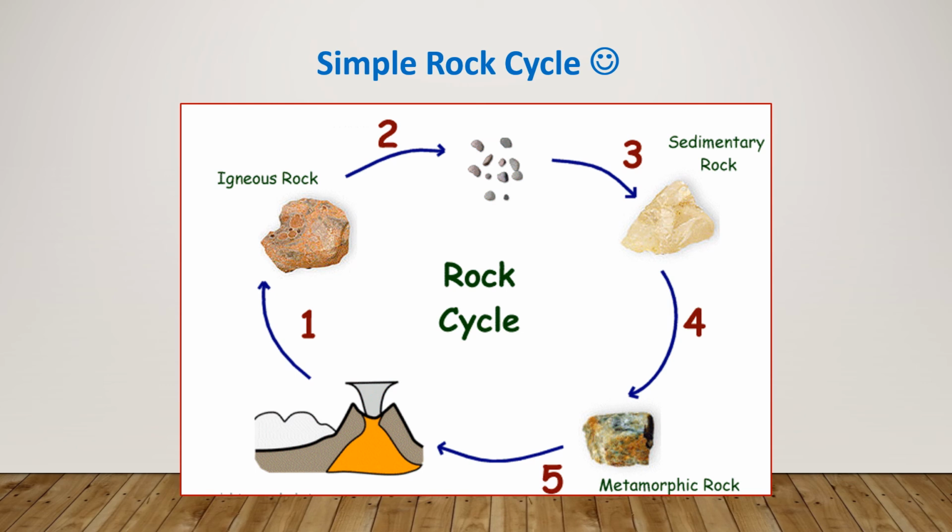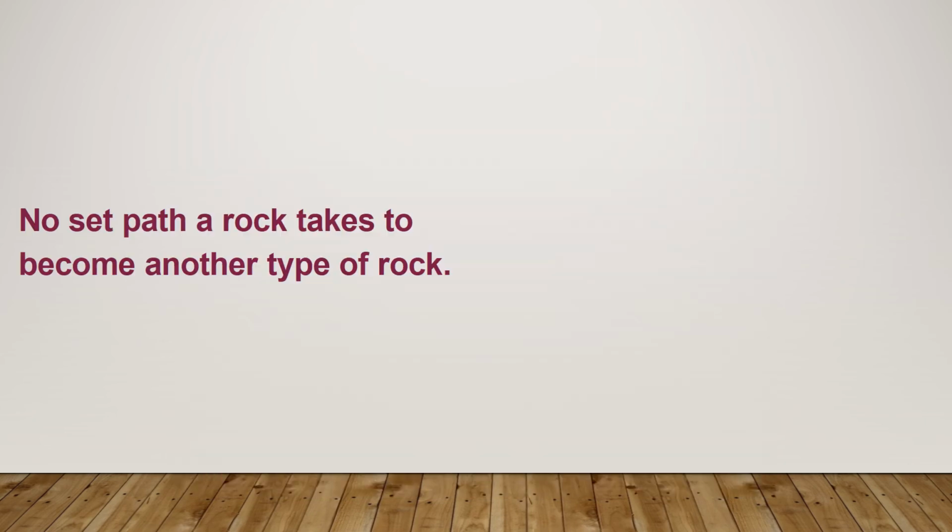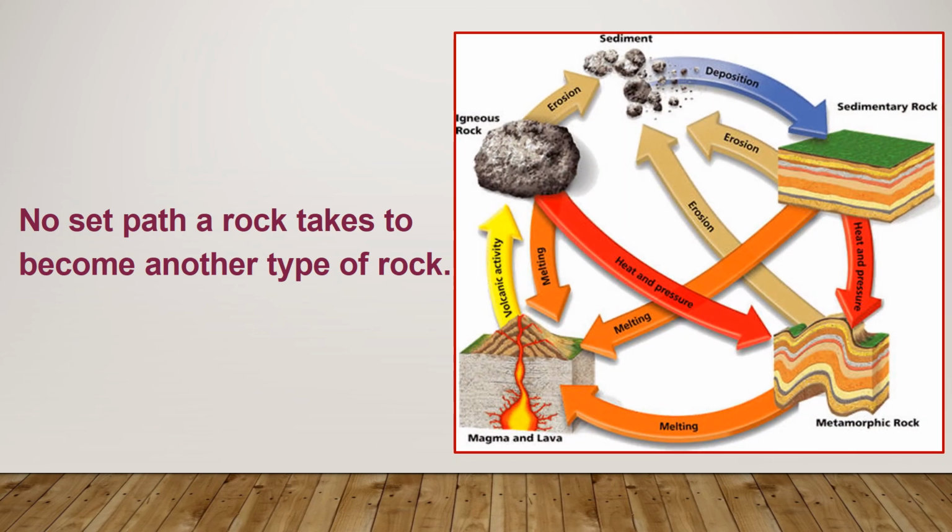In reality, you have a complicated rock cycle, which means that any type of rock can change to another type of rock without going through a specific path. No set path a rock takes to become another type of rock. Yes, look at this one. A lot of arrows, a lot of colors, a lot of processes that change one type to another without a specific path. If you look at the red arrows, which carry heat and pressure on top of them, you will see those arrows change any type of rock to a metamorphic rock.